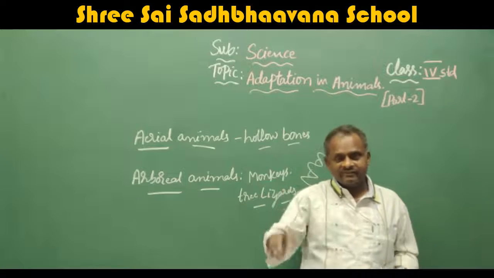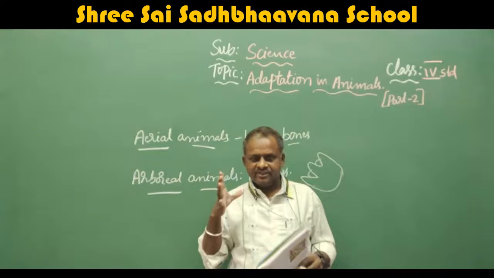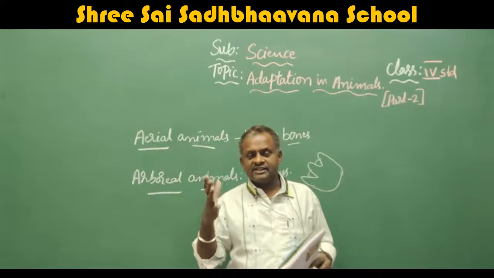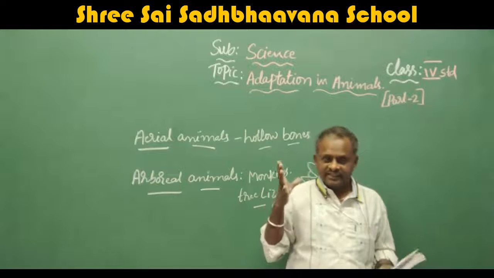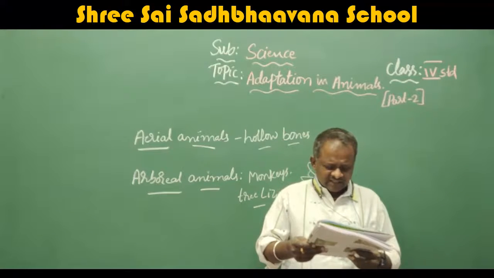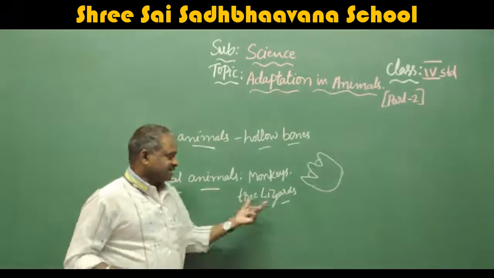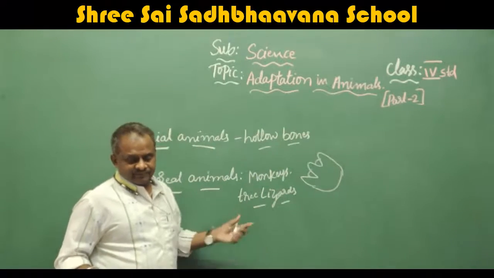Otherwise, what will happen? It will fall down. So they have a very good grip in their hands. The hands are modified in that structure. That is about the arboreal animal. Examples are monkeys and tree lizards.